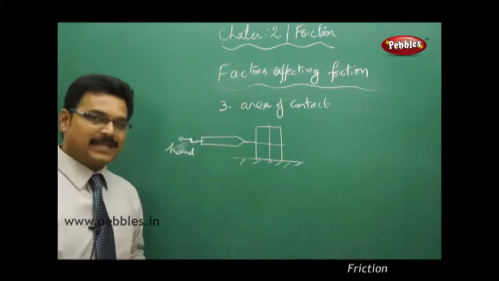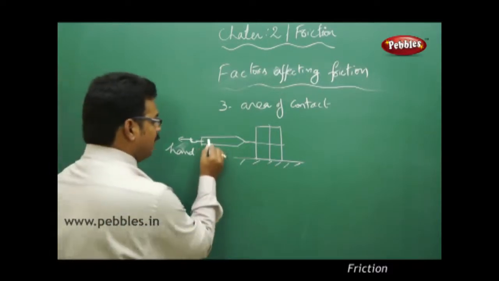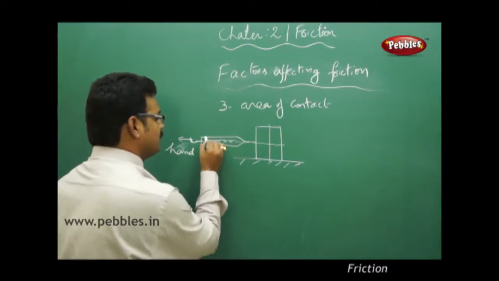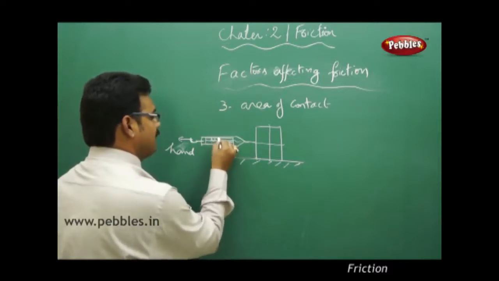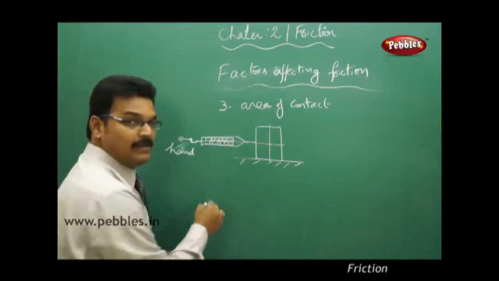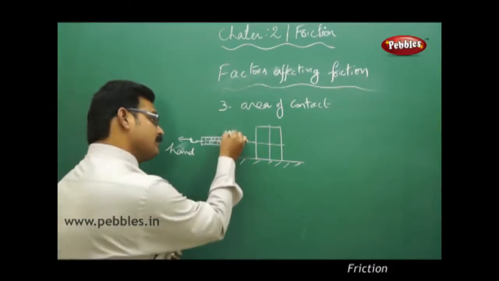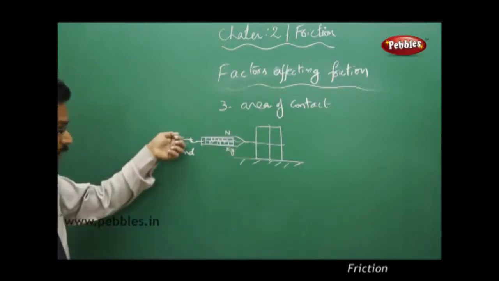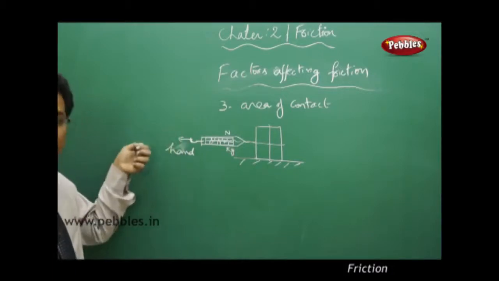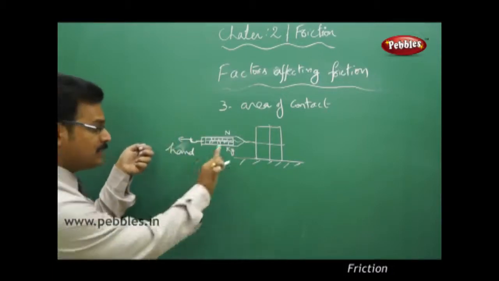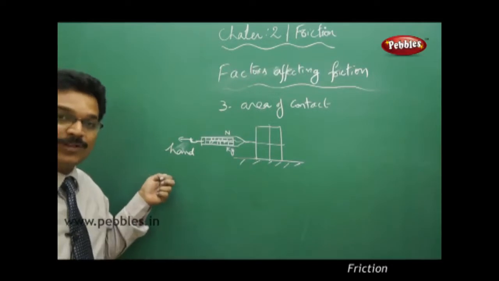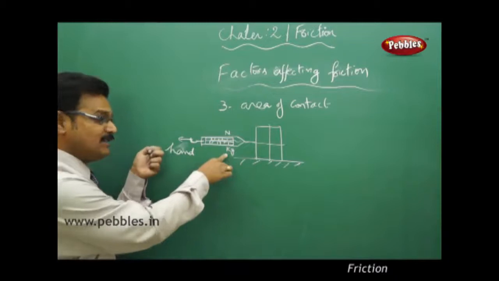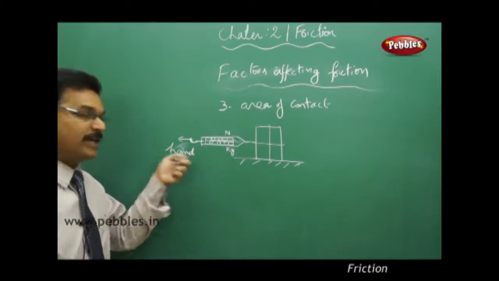What is the advantage of this activity? Inside you have a spring. The spring is covered with a scale. That scale has a Newton scale. It also has a kg scale. So when you apply force by pulling the spring of the spring balance, the pointer slides on the scale, with which you can know how many newtons of force you are applying, or how many kg. It's a very good activity.